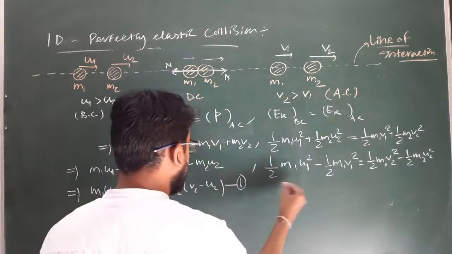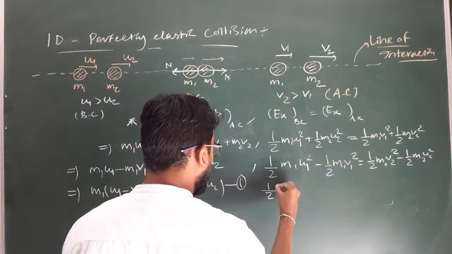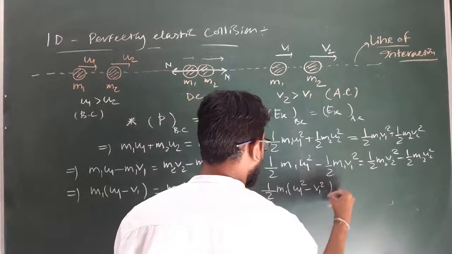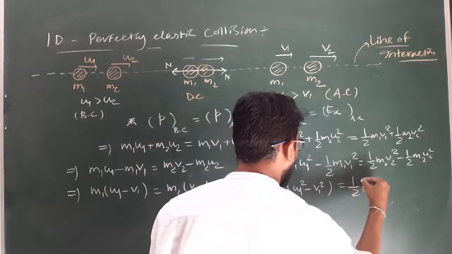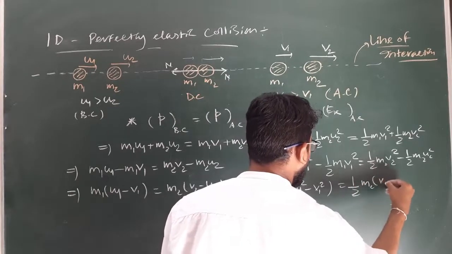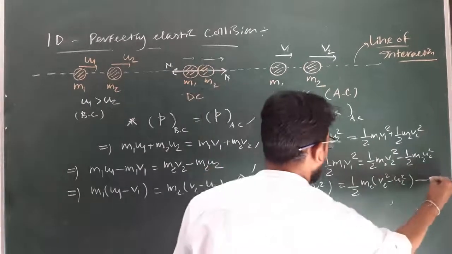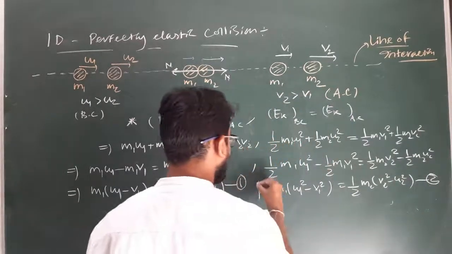So by rearranging this we will get half m1 into (u1 square minus v1 square), which is equal to half m2 into (v2 square minus u2 square).